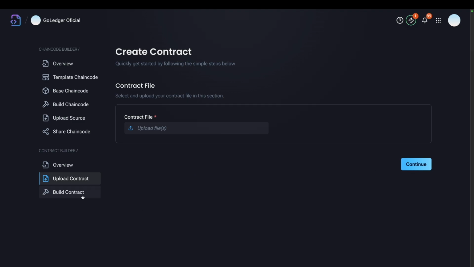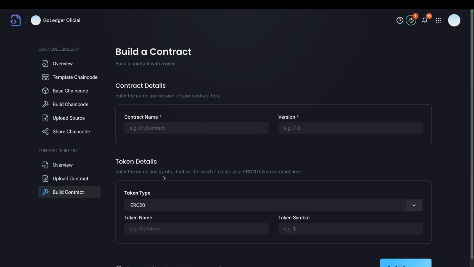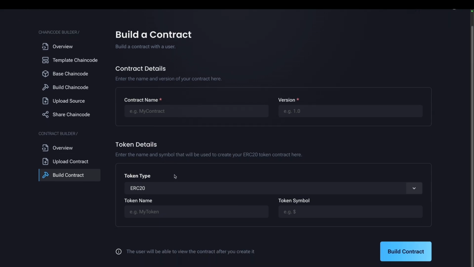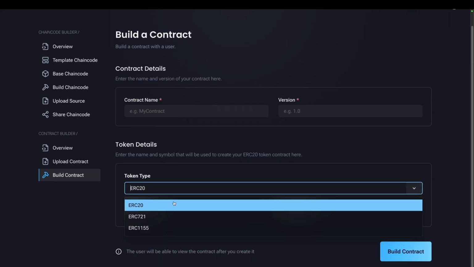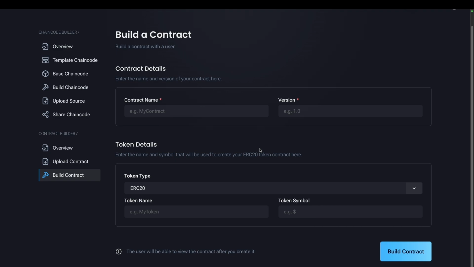GoBesu also brings a no-code smart contract builder, where I can build tokens, for example ERC20s, NFTs with ERC721s, and ERC1155s, available for me to create new smart contracts with just a few clicks.